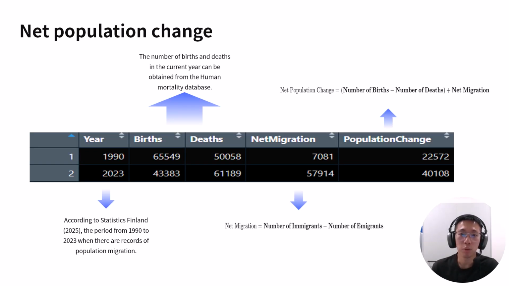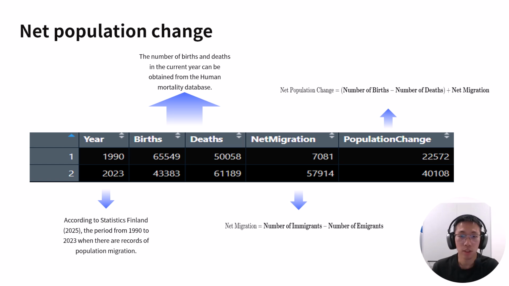These changes in both fertility and mortality have had a big impact on Finland's population growth. To understand this better, we need to look at the net population change, which is calculated by taking the number of births, subtracting the number of deaths, and then adding migration. I got the birth and death data from the Human Mortality Database and immigration numbers from Statistics Finland for the years 1990 to 2023. With this, we can see how the population has grown or shrunk over time.